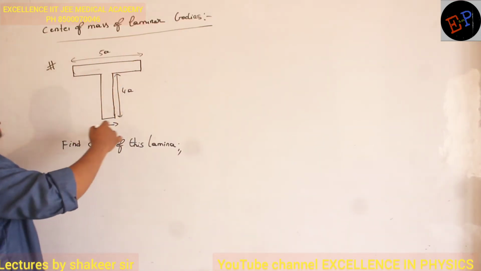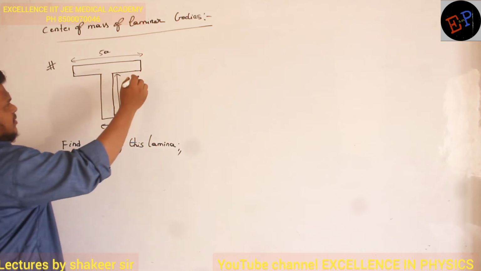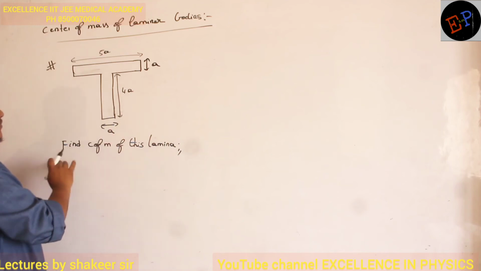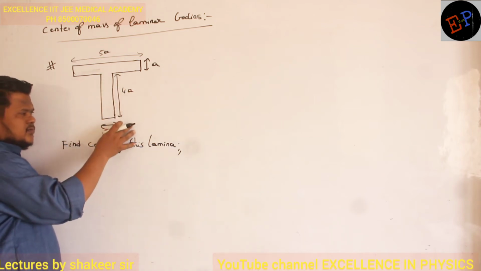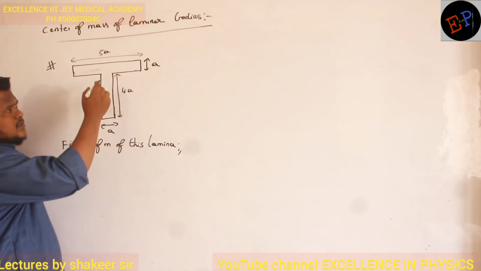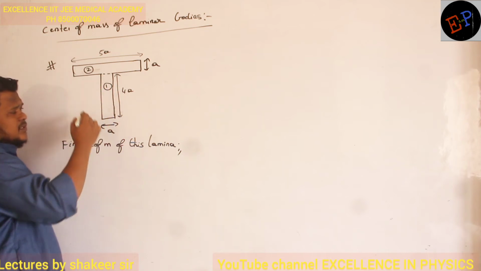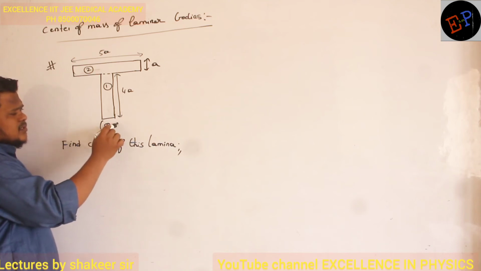See this question. A lamina is cut in the form of letter T. So this is 4a and this distance is a. This is 5a and this is also a. So you are supposed to find out the center of mass of the system. What I can do is, this body I can divide into two symmetrical bodies. So if I cut here, this is one body and this is the second body. Okay. So let us take origin to be present somewhere here, 0, 0.